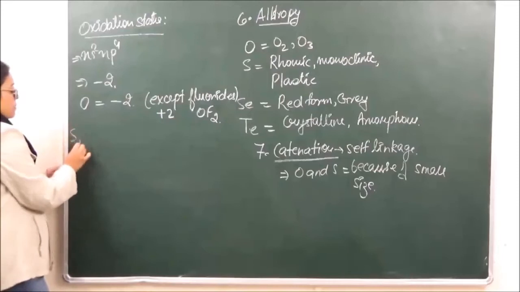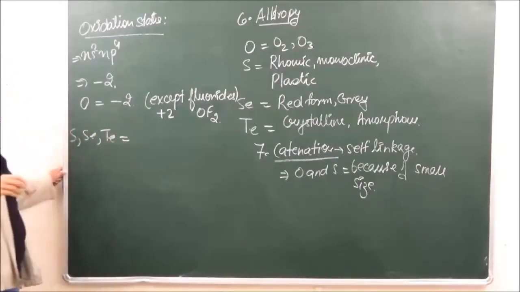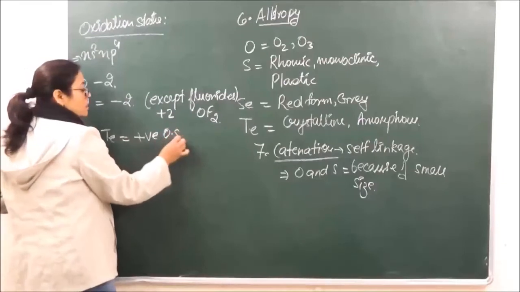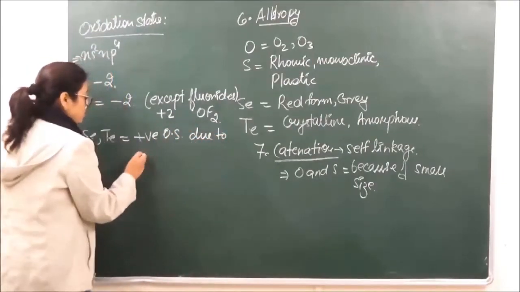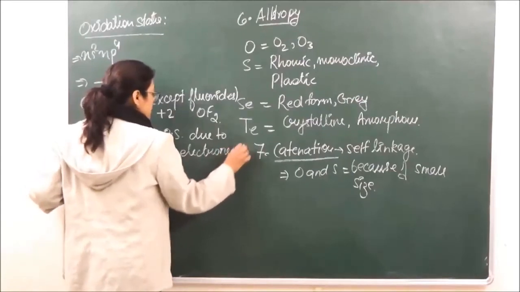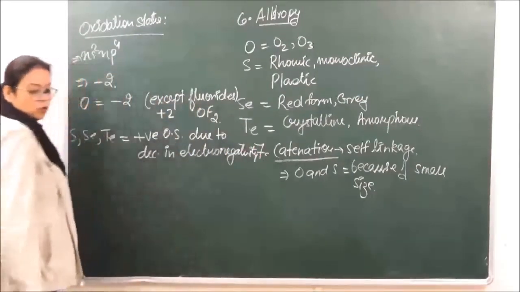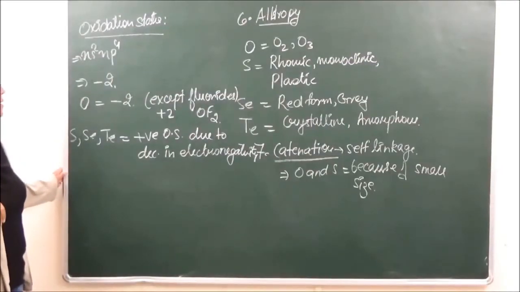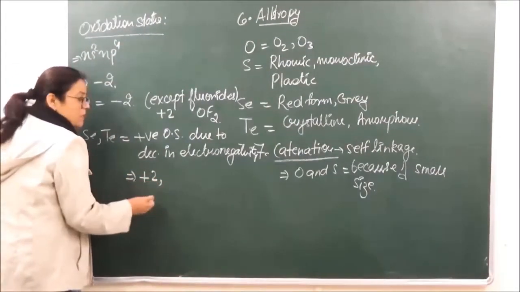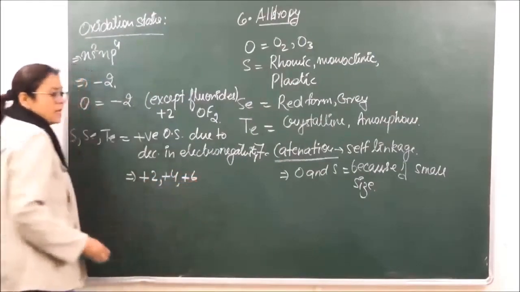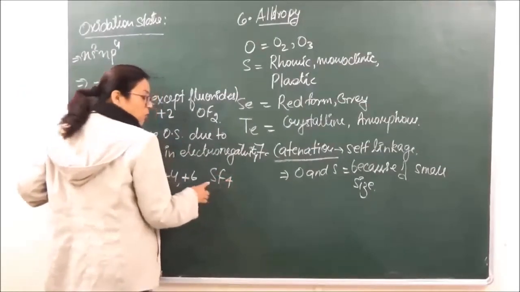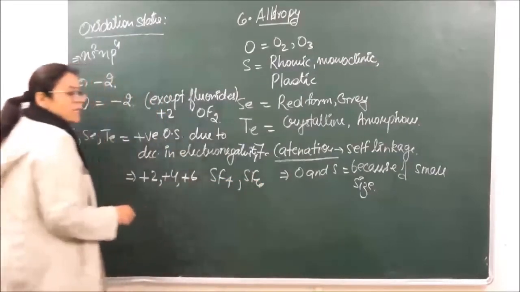Whereas when we talk of the rest of them, sulfur, selenium and tellurium, these show positive oxidation states due to decrease in electronegativity. Okay? Now which positive oxidation states do they show? They show +2, +4 and +6. Right? For example, sulfur shows +4 in SF4 and sulfur shows +6 in SF6.